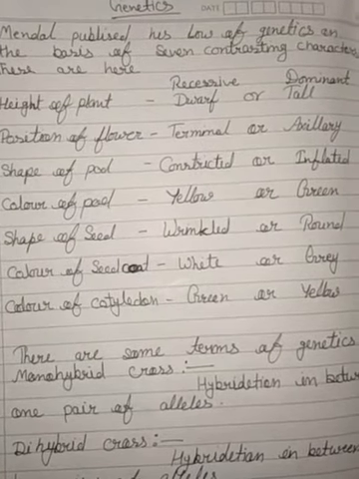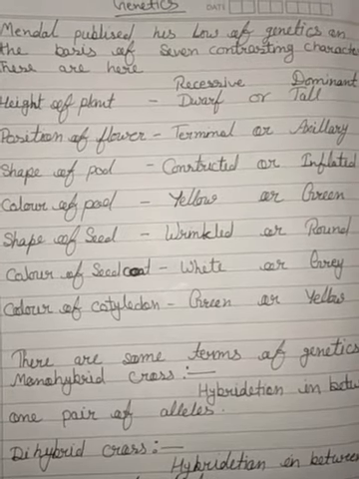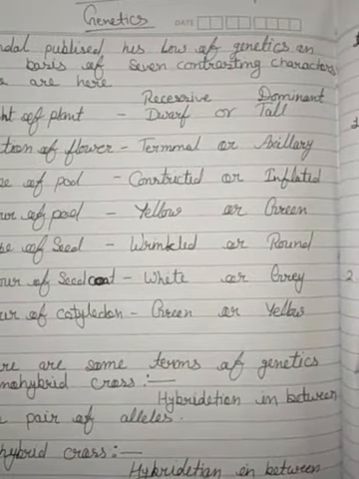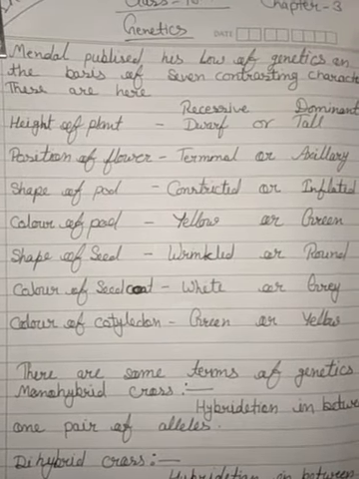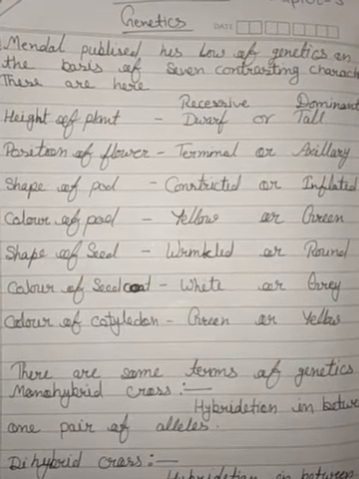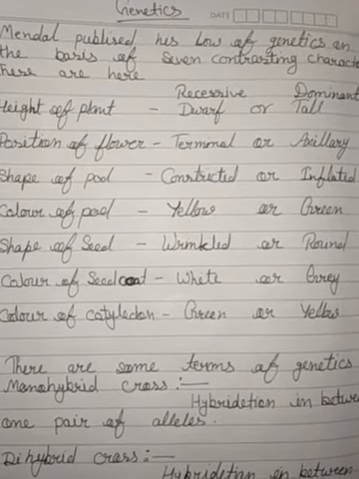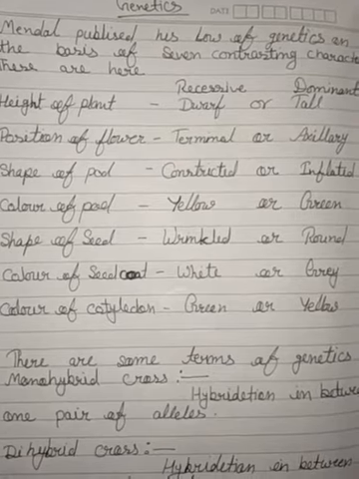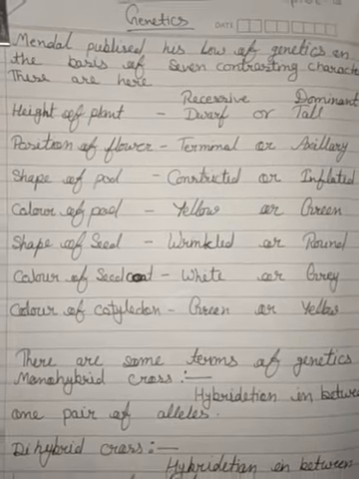Position of flowers, terminal or axillary. Shape of pod, constricted or inflated. Color of pod, yellow or green. Shape of seed, wrinkled or round. Color of seed coat, white or grey. Color of cotyledons, green or yellow.